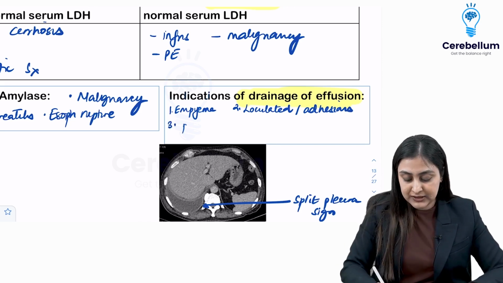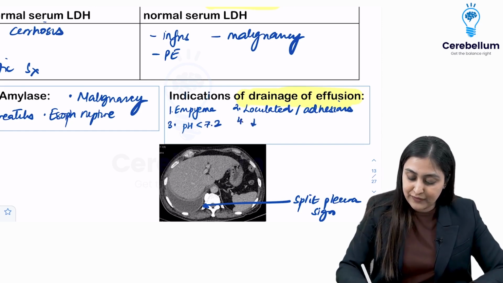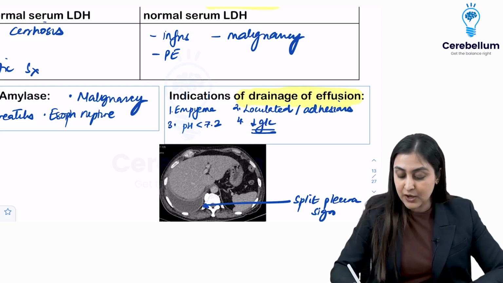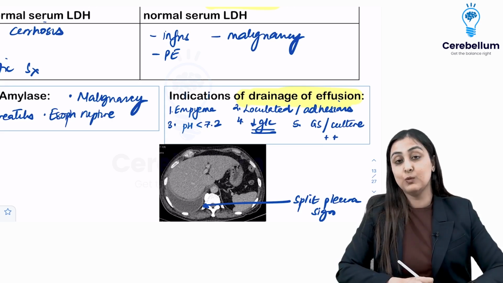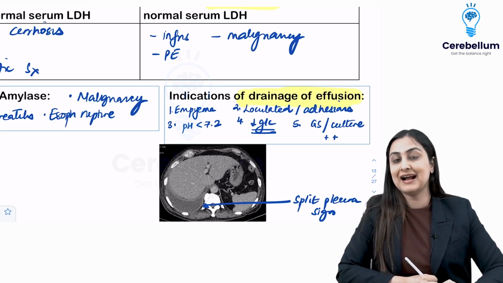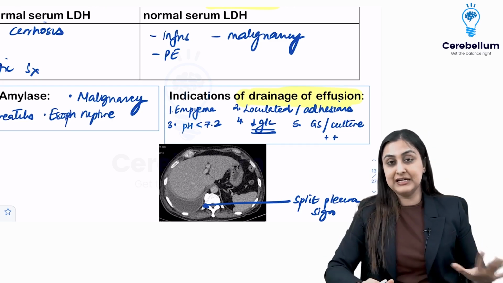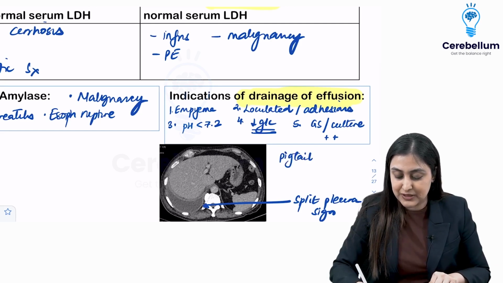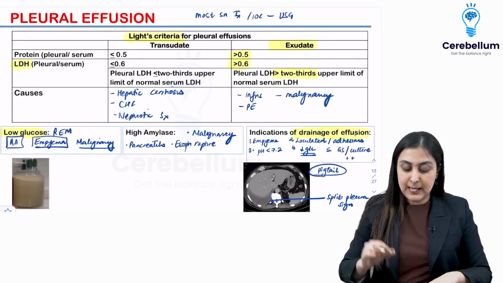Apart from that, on the tap, if you find that pH is less than 7.2, or you find that there is low glucose, because we saw that that's a sign of empyema, or you could do a positive gram stain or culture, which means that there are bacteria within the effusion. It's not a reactive effusion, it is an infected effusion. So these are all of the indications when you need to drain it. And how do you drain it? You put in an ultrasound guided pigtail. We've seen the pigtail in surgery. Yeah, so this is the pigtail.